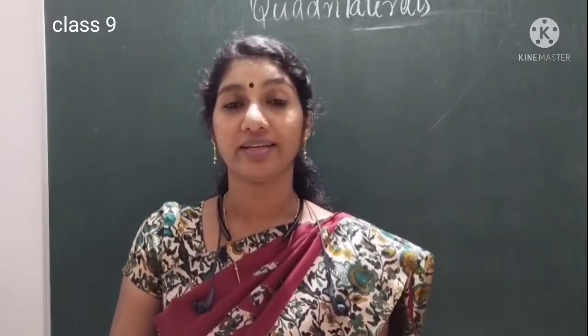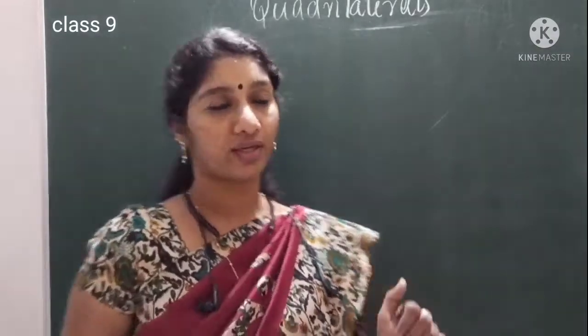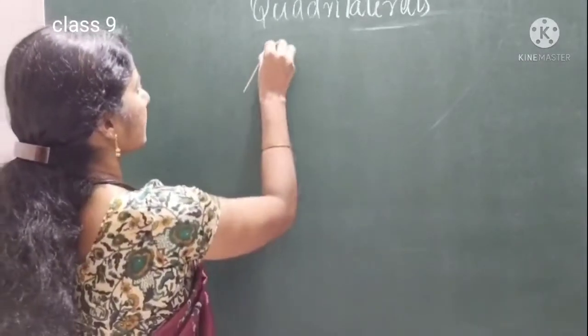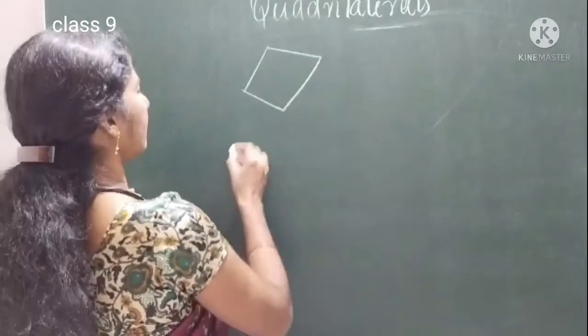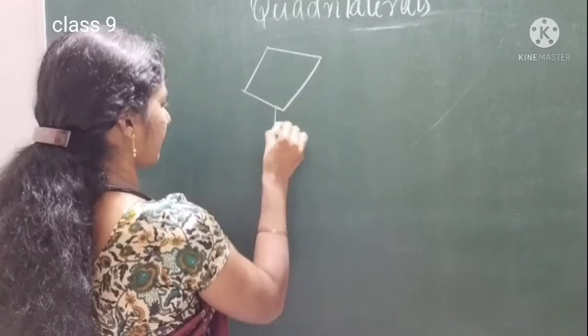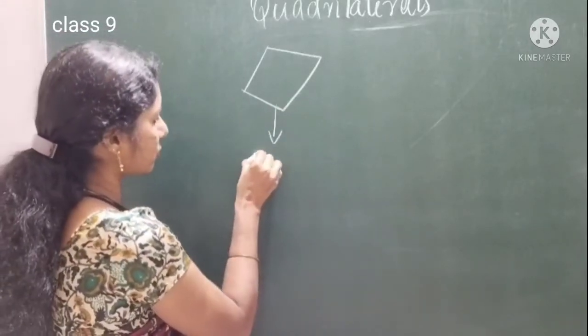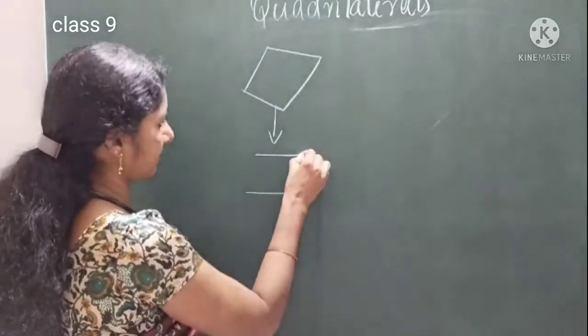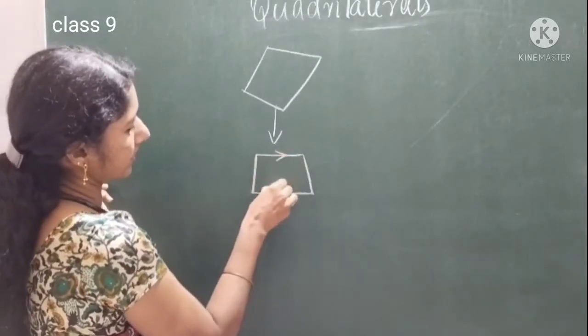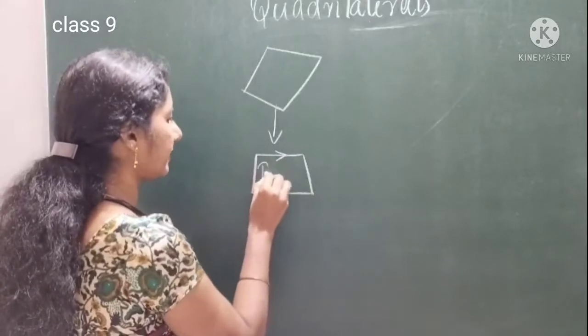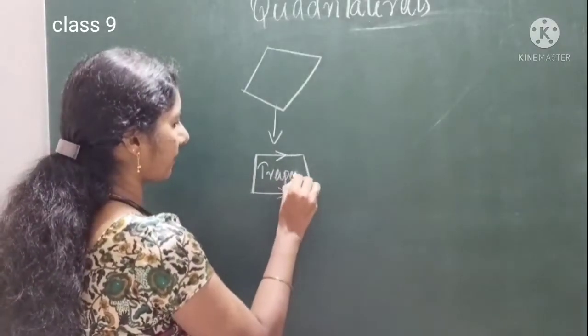Now we are going to study what are the different types of quadrilateral. See, one quadrilateral, simply a quadrilateral. If in this quadrilateral, I made two sides parallel. These two sides are parallel. We can call it as a trapezium.